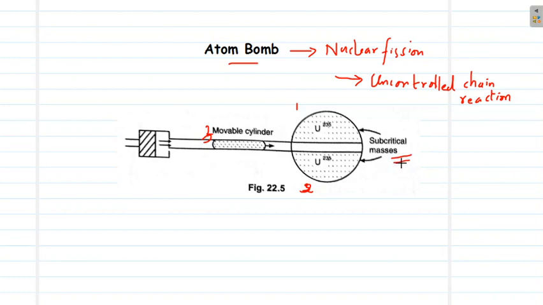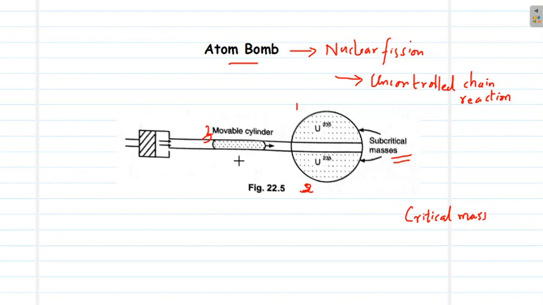In order that the uncontrolled chain reaction can happen in a sustainable manner, the uranium-235 should have a critical mass. And in an atom bomb, it is not a good idea to store the uranium-235 altogether as a single large mass, because something can happen unexpectedly, causing the huge explosion. So the uranium-235 is stored in subcritical masses separated by a distance, and so even if a random neutron hits this material, it will not explode, it will not undergo uncontrolled chain reaction.